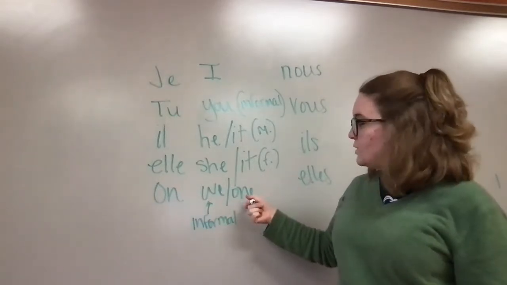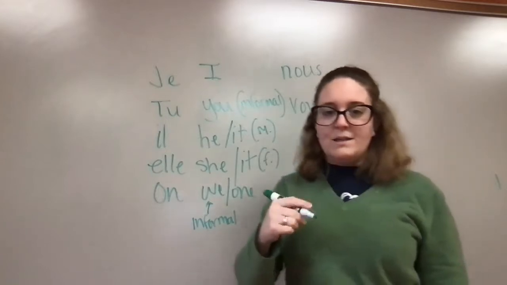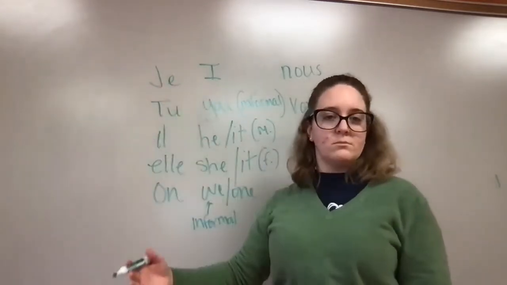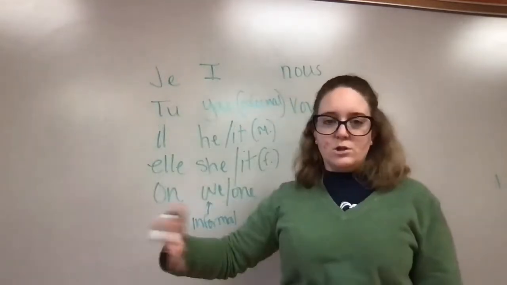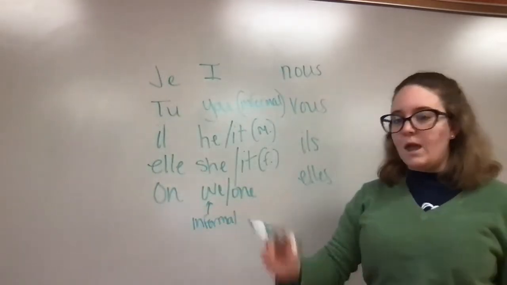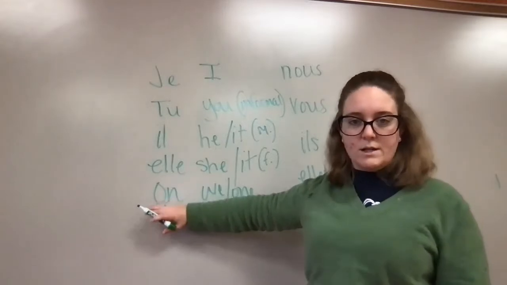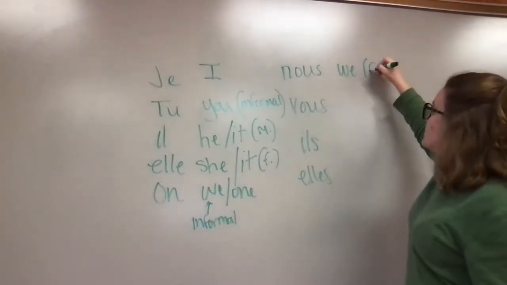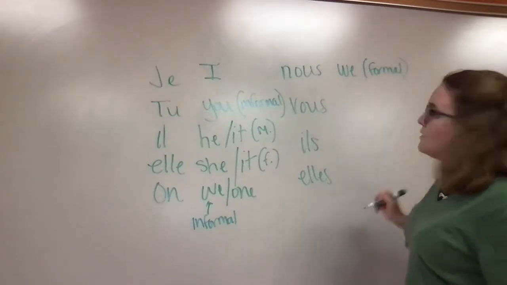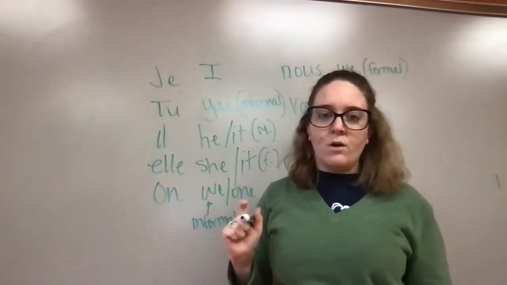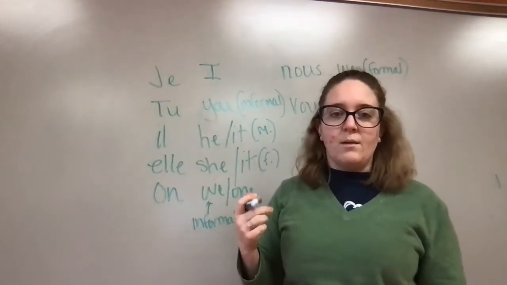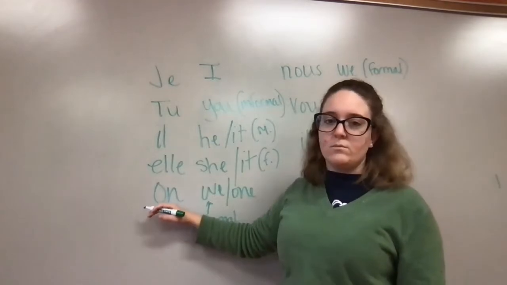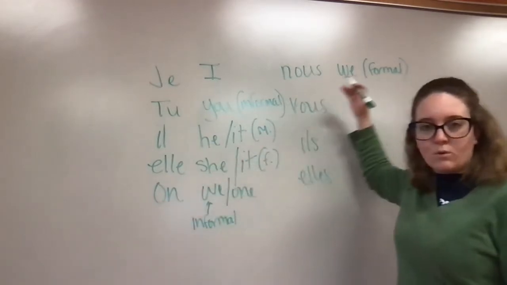When using it in the context of one, it's kind of a general statement like one likes dogs, one speaks English. It's a very generalized statement, and we can use this in that same context. For nous, this is we, and this is strictly in the formal sense. So if you're suggesting to somebody that you don't know very well, we should meet up sometime, then you would probably use the nous form rather than on, since that is more casual and this is more formal.